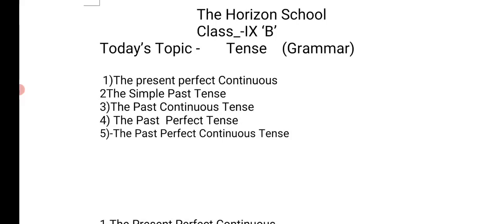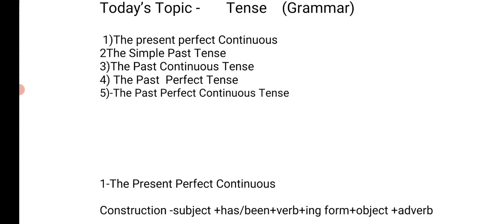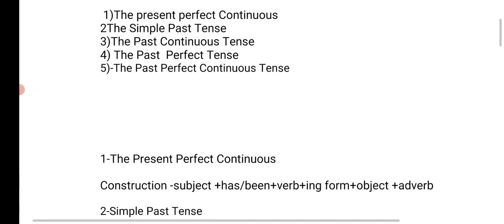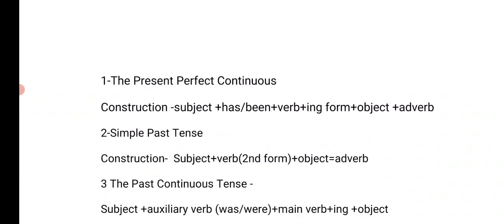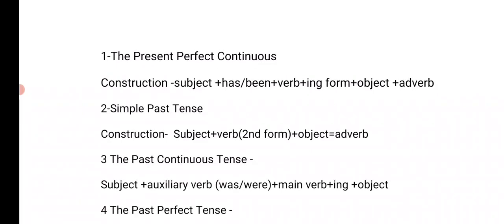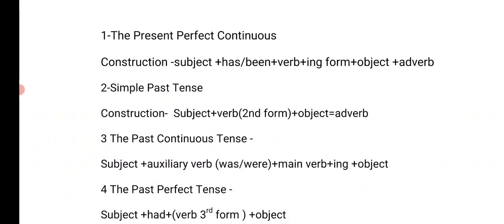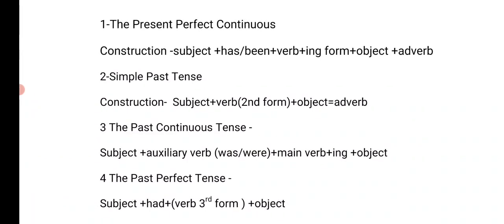These are the major tenses we discussed in the last video. So it's time for us to go through their construction once again so that everyone will have a better idea of how they can transform them into these constructions.